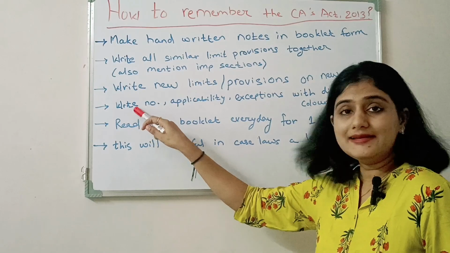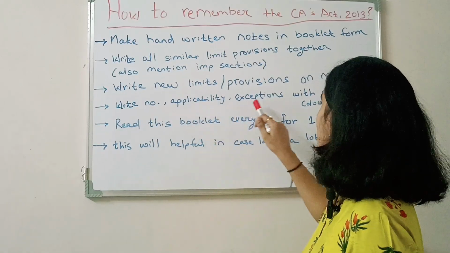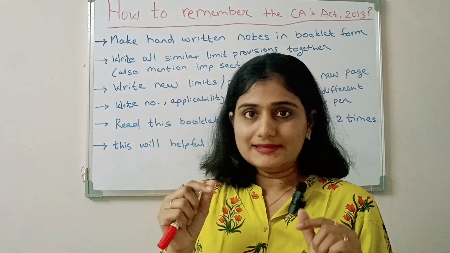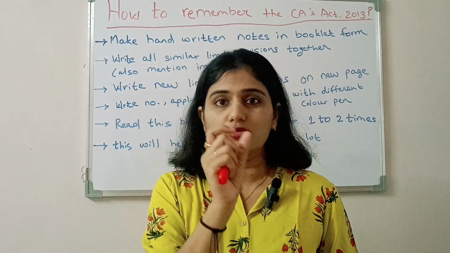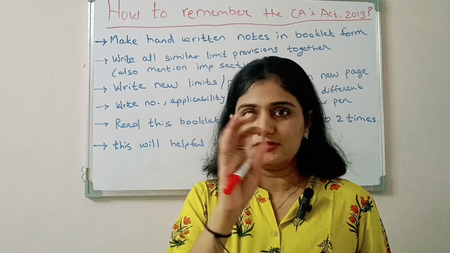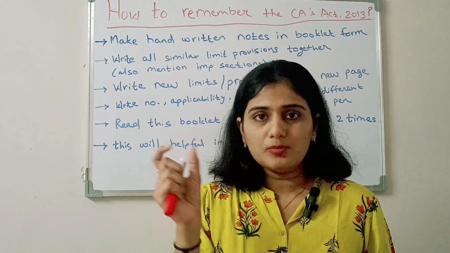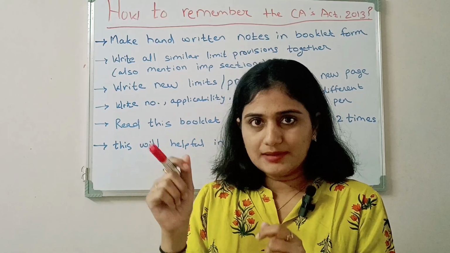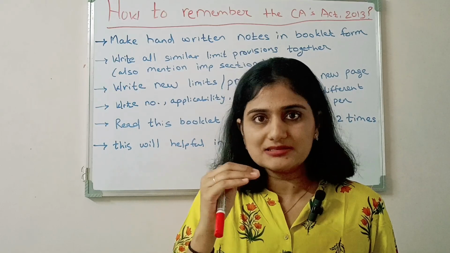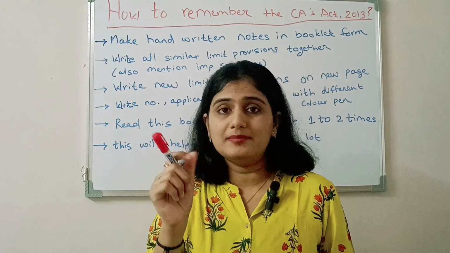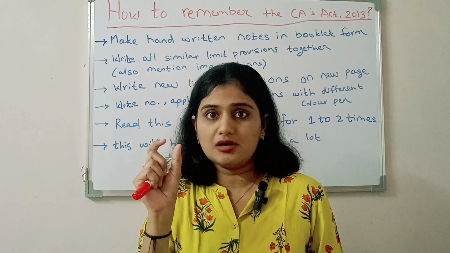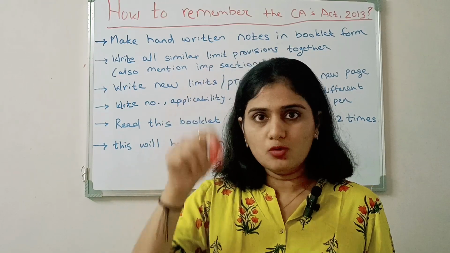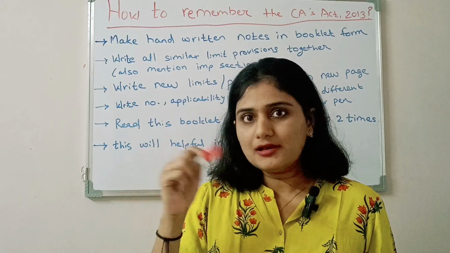Next, write numbers, applicability and exceptions with a different color pen. Wherever you are writing the limits, there may be numbers. Let me give you one example. In the case of independent directors, the provisions will prescribe the minimum number of directors, the applicability, or the exceptions to which these provisions are not applicable. You can write these with a different color pen. So if you are writing everything with a blue pen, also take a black or red pen.